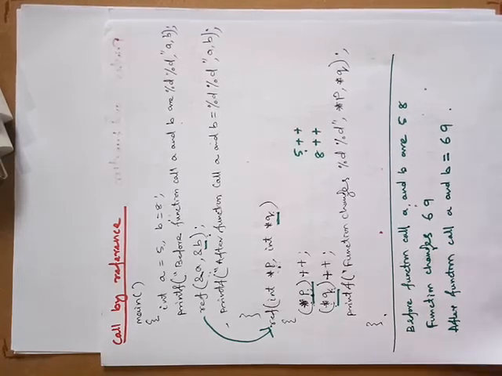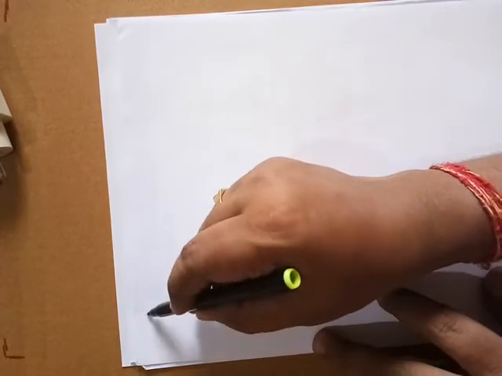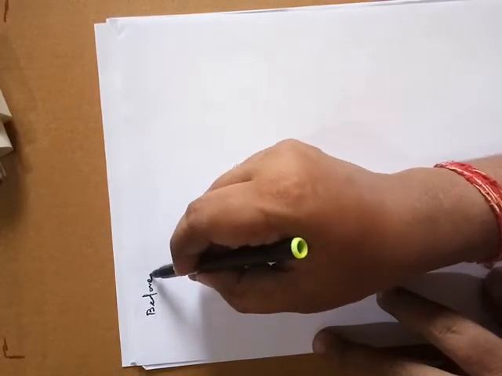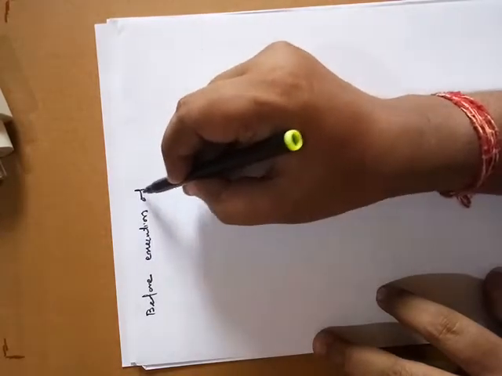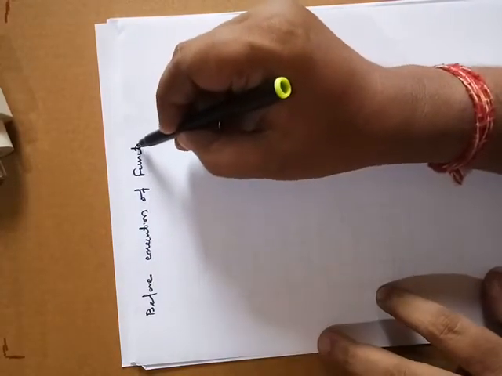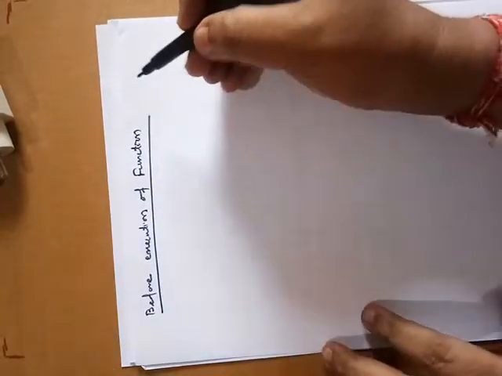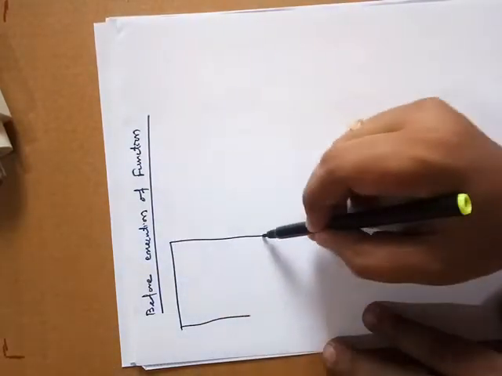So in the diagram, we can draw the memory locations. Before the execution of the function, see here, before execution of function. Now again we'll draw that same diagram.